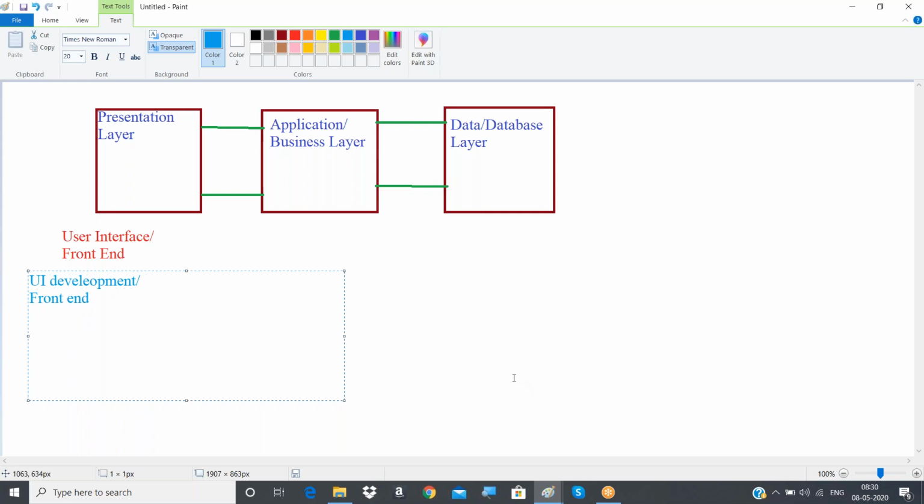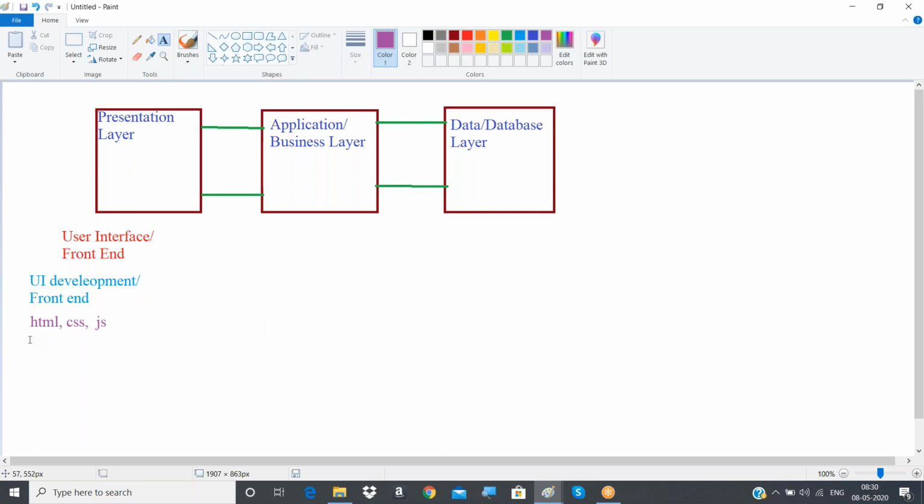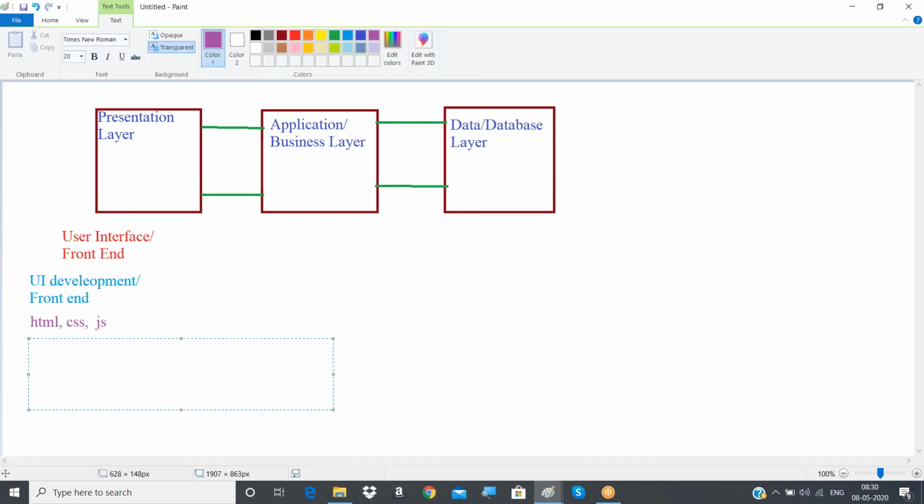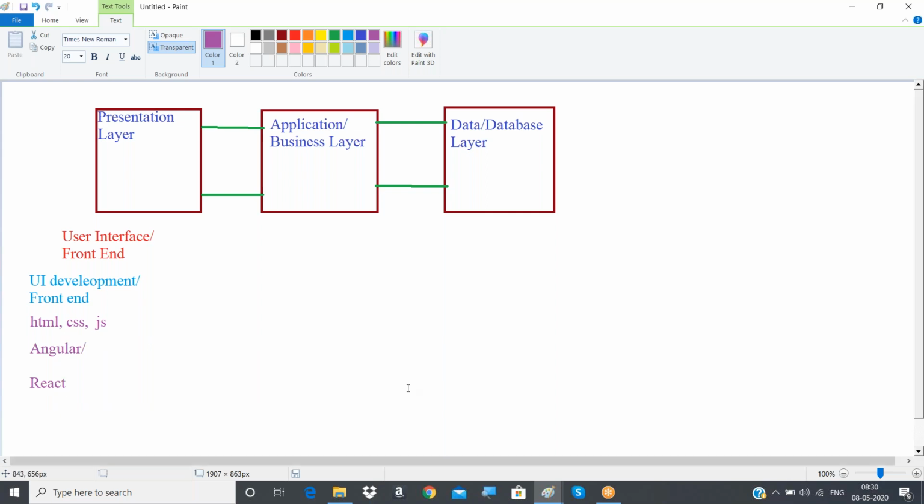To develop such applications, what knowledge should one have? We already discussed that: one should have knowledge of HTML, CSS, and JavaScript. Other than that, they should also know a framework. One of the frameworks they can use is something like Angular, or something like React.